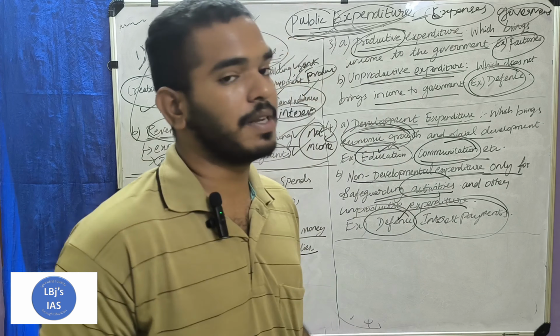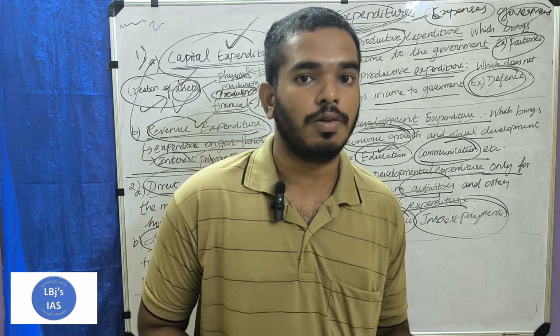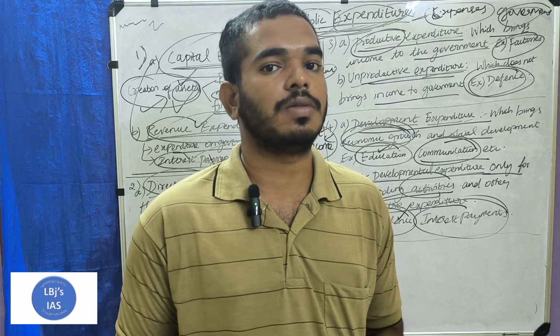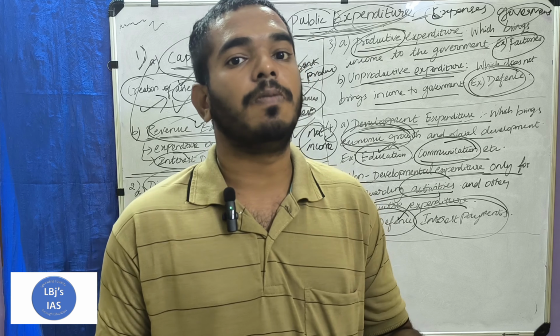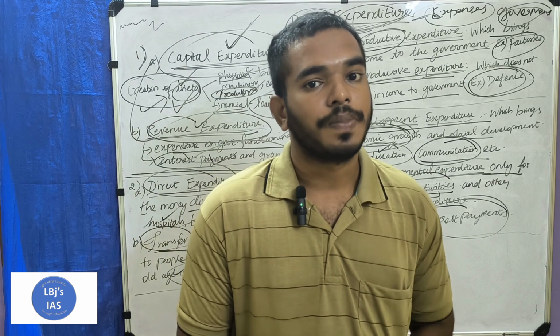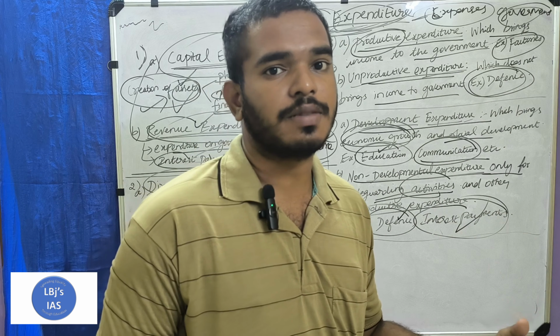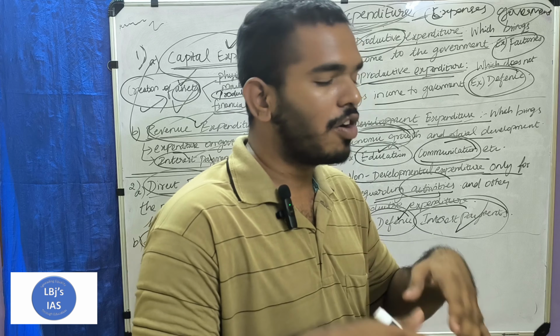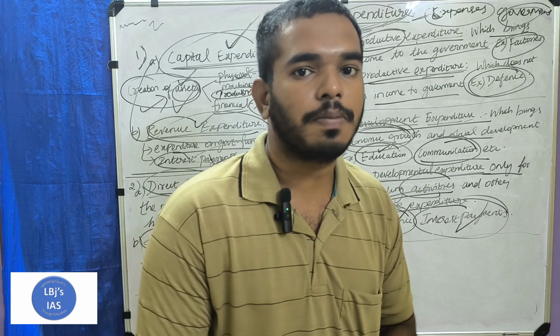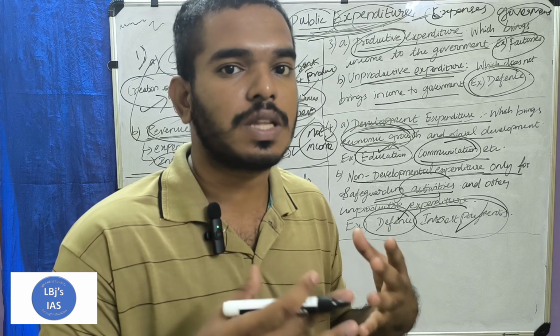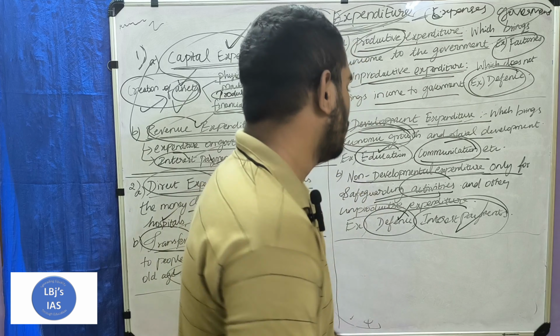Next, interest payments. Government is paying interest on its loans. Government gets a loan from various sources, and it needs to pay interest for that. Giving interest is an expense, but government income goes to another person by means of interest. So it is an unproductive one.